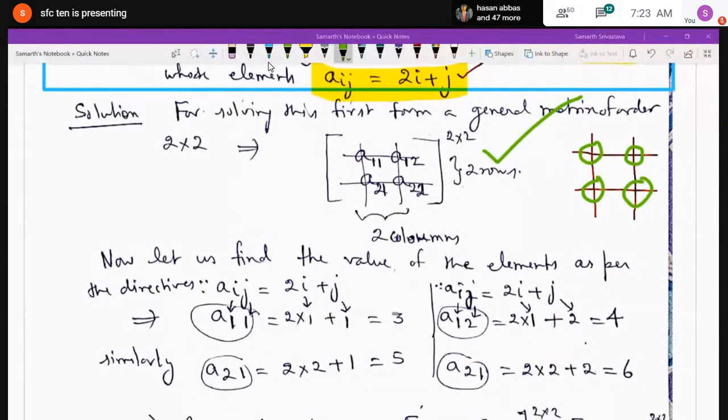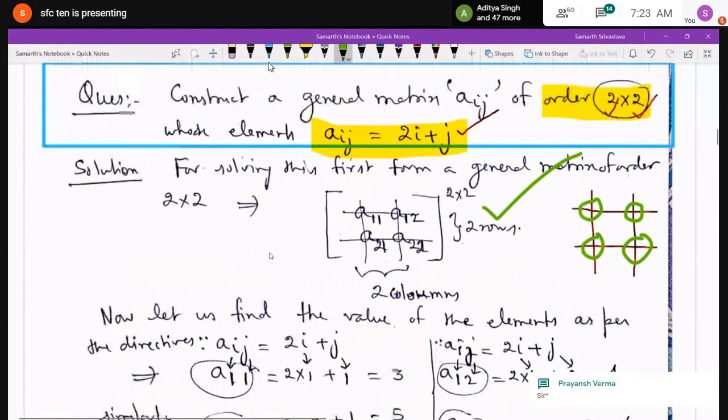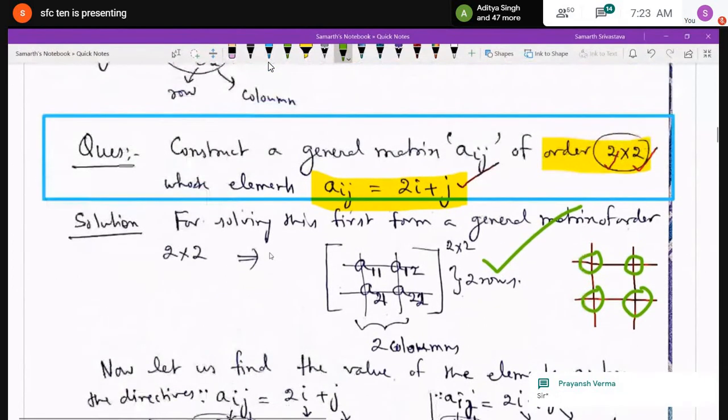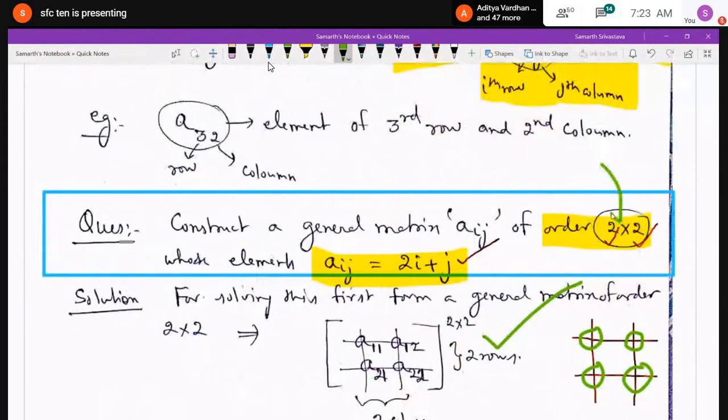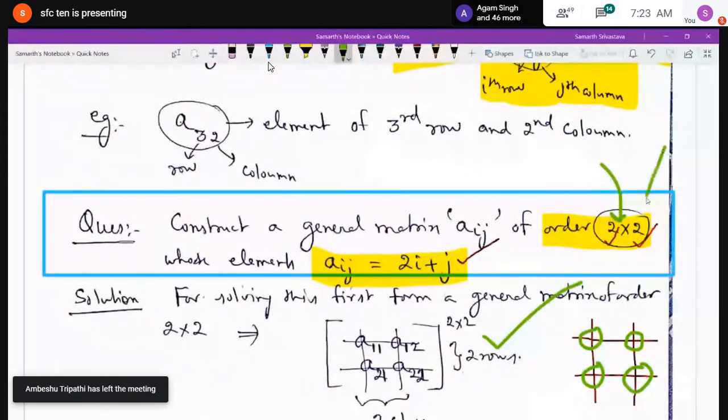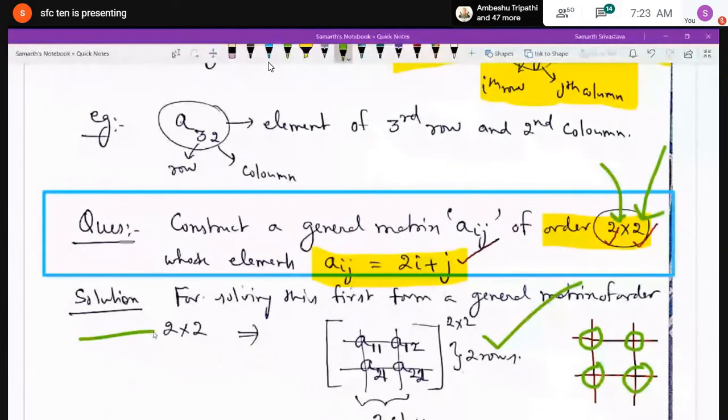Sir, I could not understand this part. Which one? For constructing this type of matrix, sir. Like I have told you in the previous cases also, like I have constructed the matrix of 3 by 2. Over here, 2 by 2 means 2 rows and 2 columns. So I will draw the 2 horizontal lines and 2 vertical lines, two horizontal lines first and then 2 vertical lines.